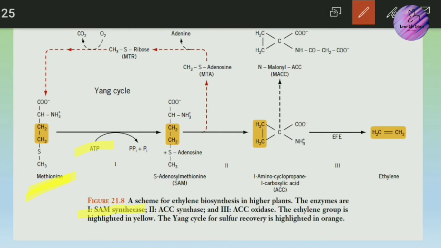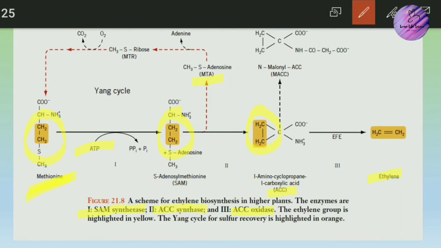The second enzyme involved is ACC synthase, which breaks down S-adenosylmethionine into 5-methylthioadenosine and ACC. The third enzyme, ACC oxidase, converts ACC into ethylene. You can see the CH2 group all over here, that is our ethylene group.